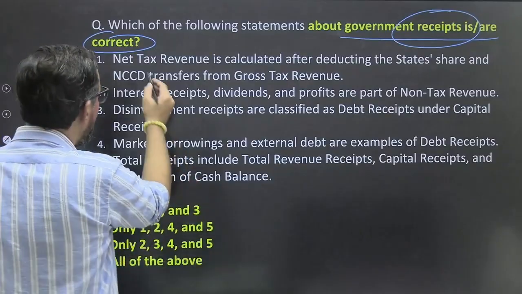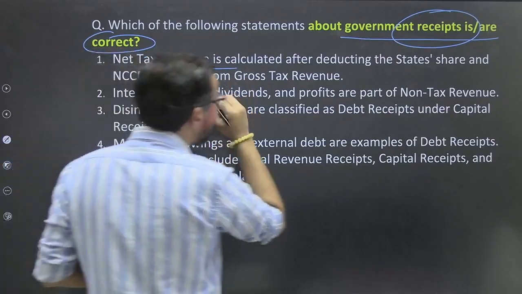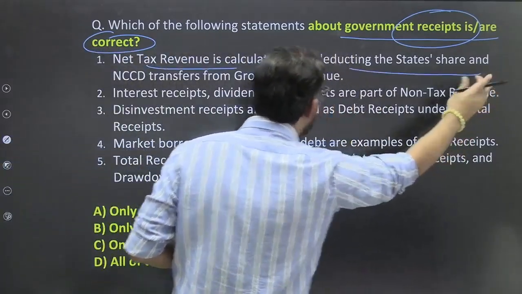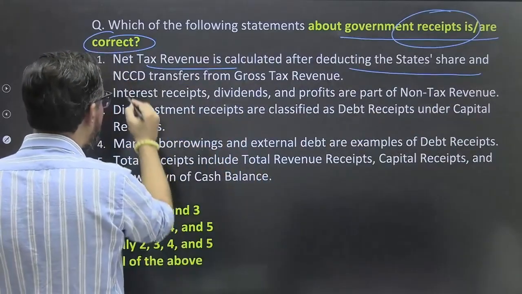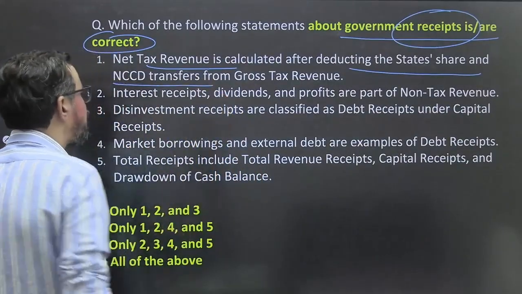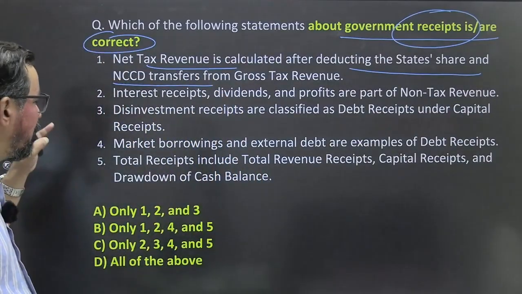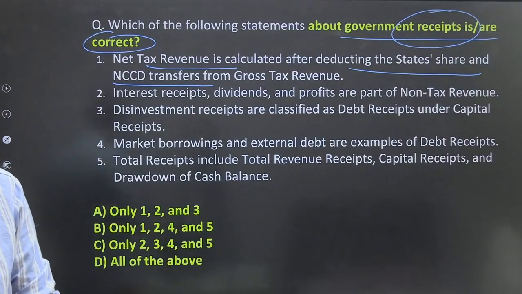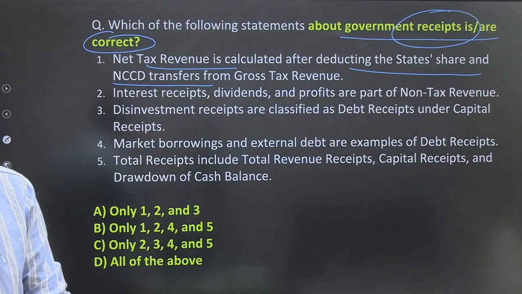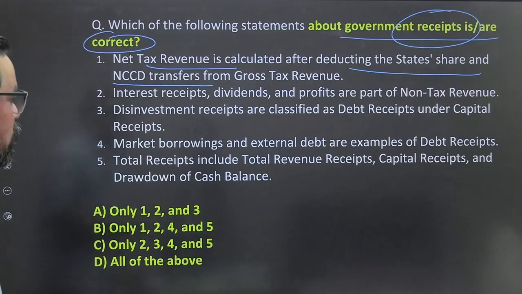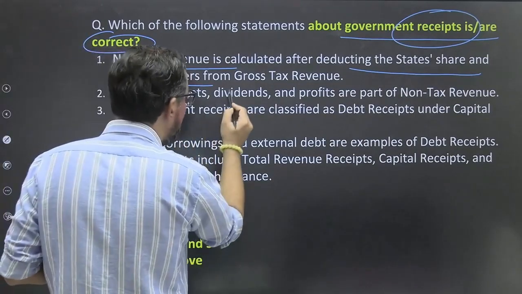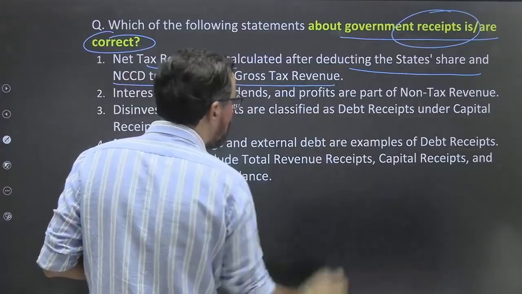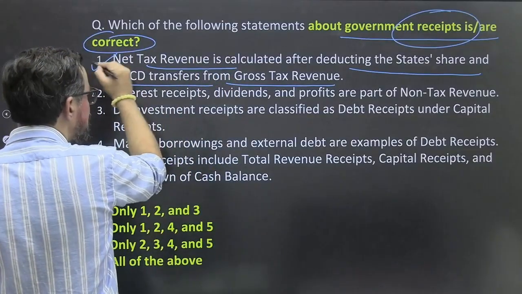So net tax revenue is calculated after deducting the state share and natural calamity contingency duty. There is one full form, I just missed this one. Natural calamity contingency duty is transferred from the gross tax revenue. ठीक है, this is 100% true.